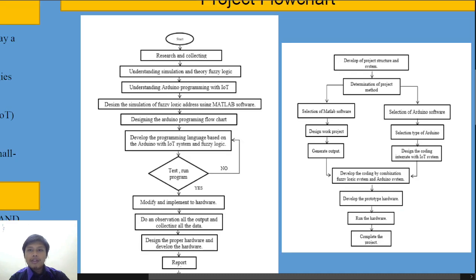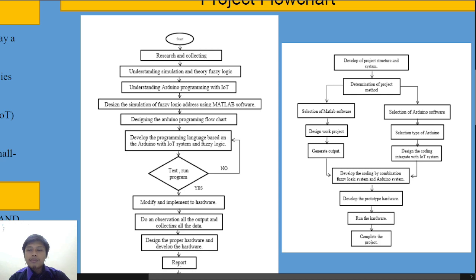And then for the flowchart, to develop the system, first we develop the project structure and the system, and after that we determine the project method. First, in the MATLAB software, we design the project, and then we generate the output. This is all for the simulation.